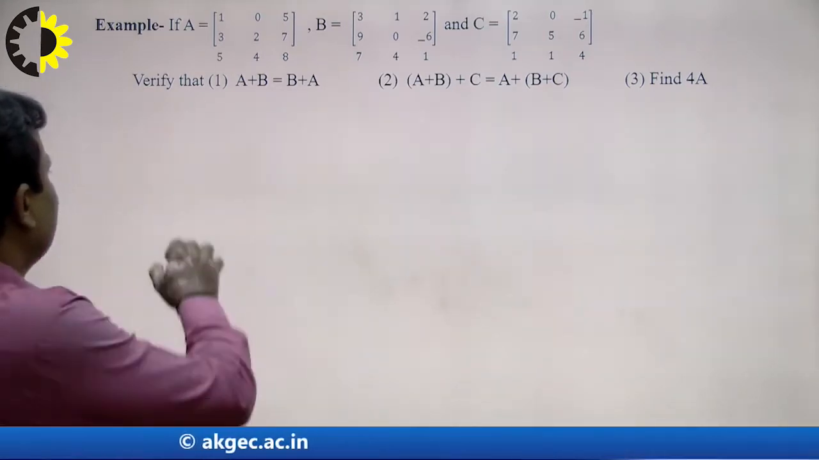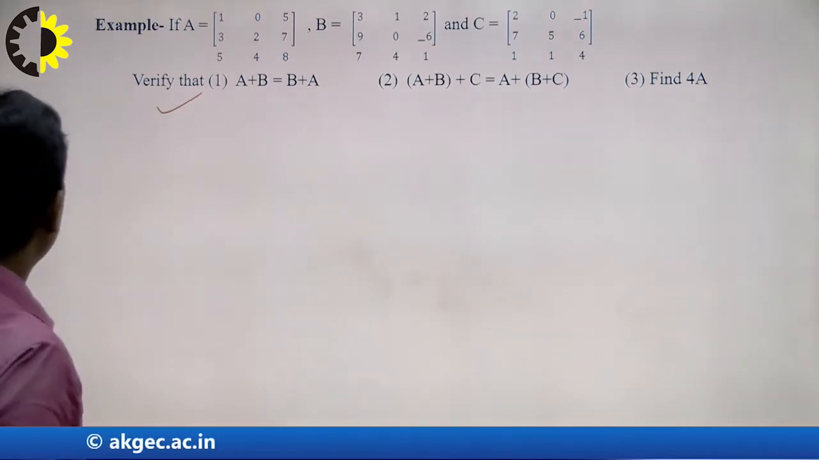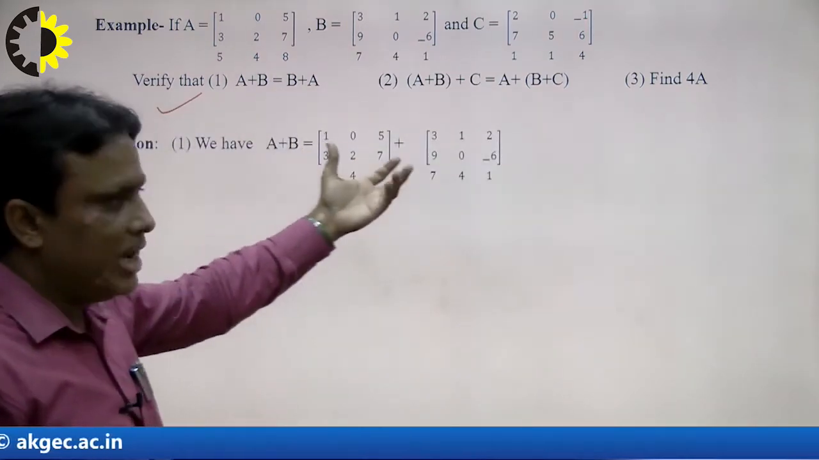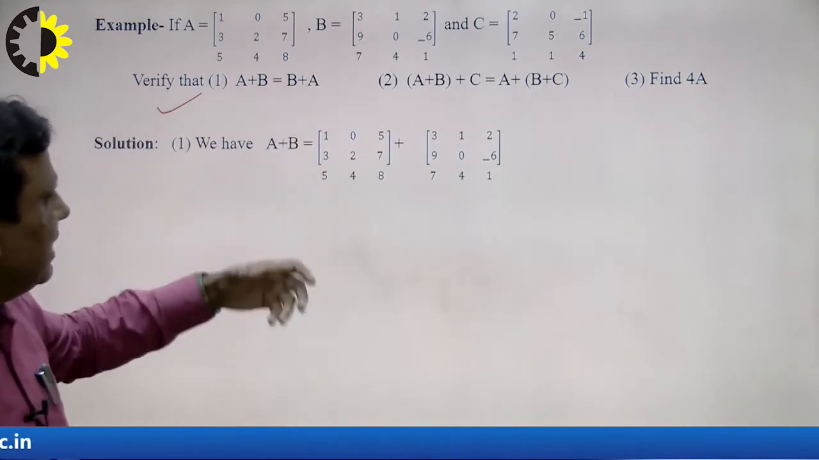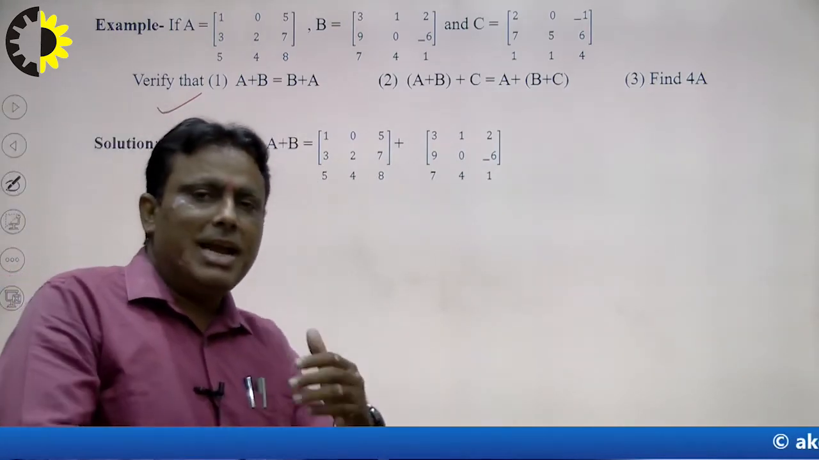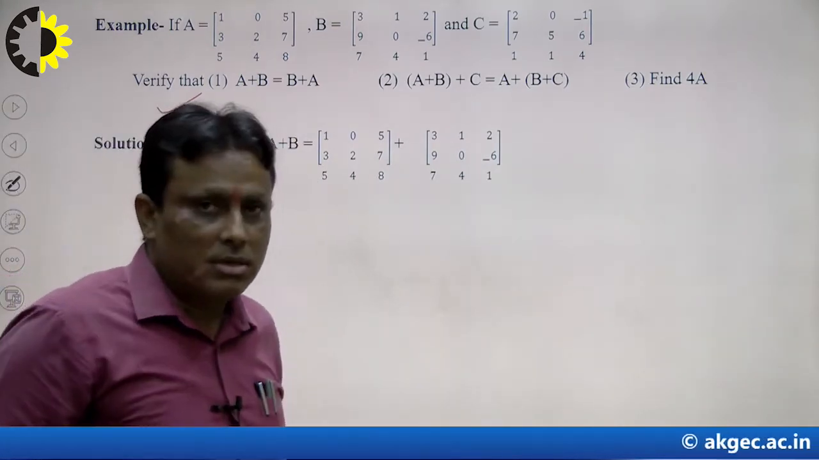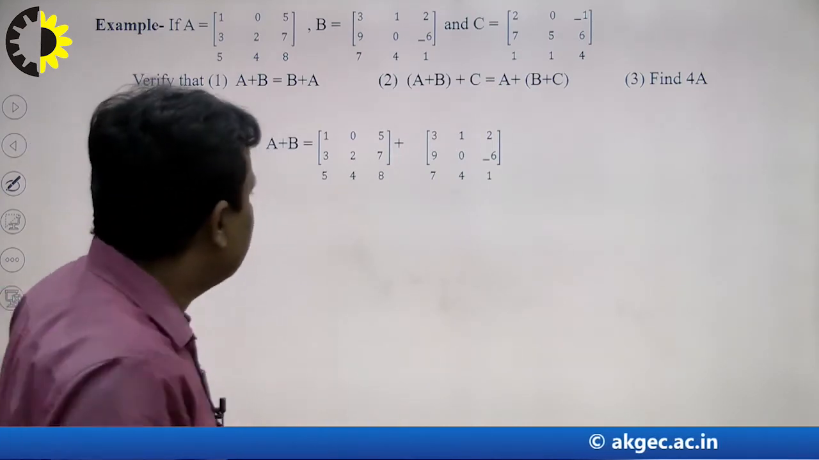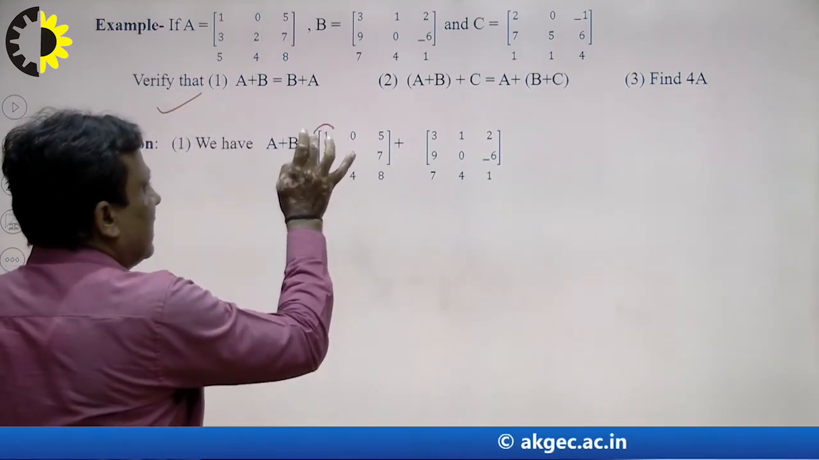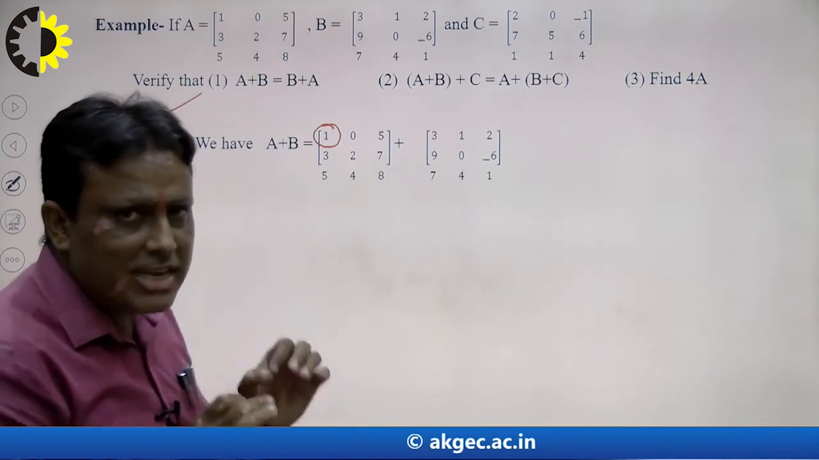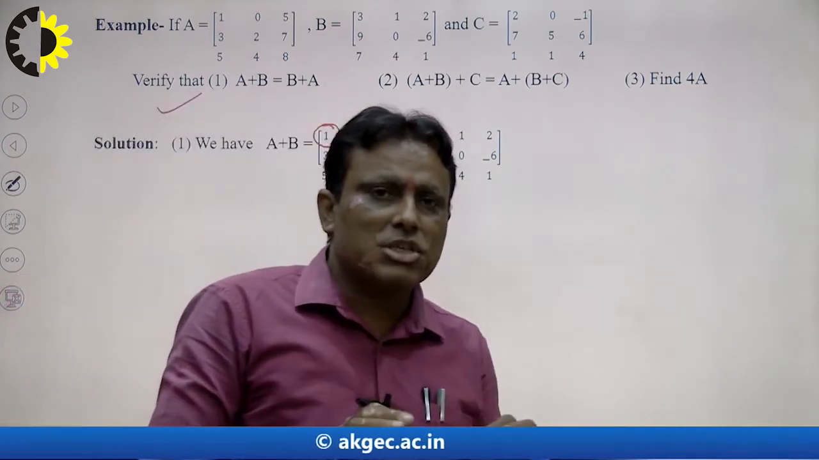First of all, explain this, and second and third, right? So suppose A plus B. So how to write A plus B? That means matrices can be added if they are of the same order, element by element, right? What is the address of this element? The address of this element is A11, first row, first column.